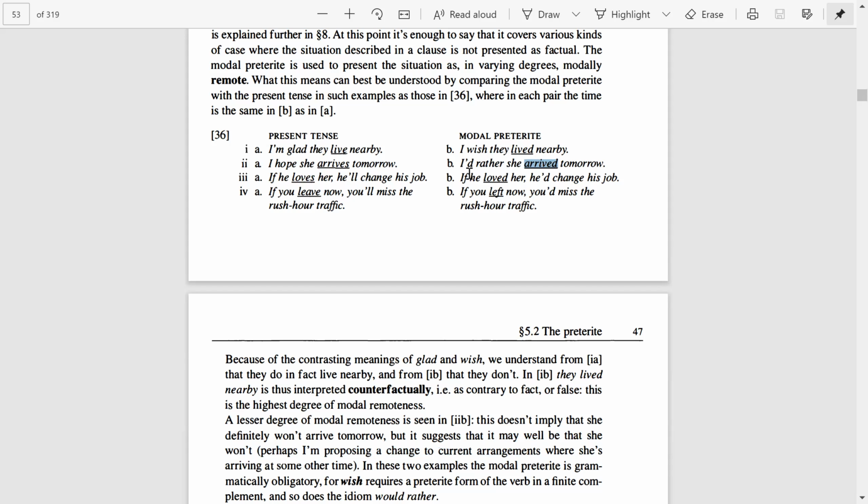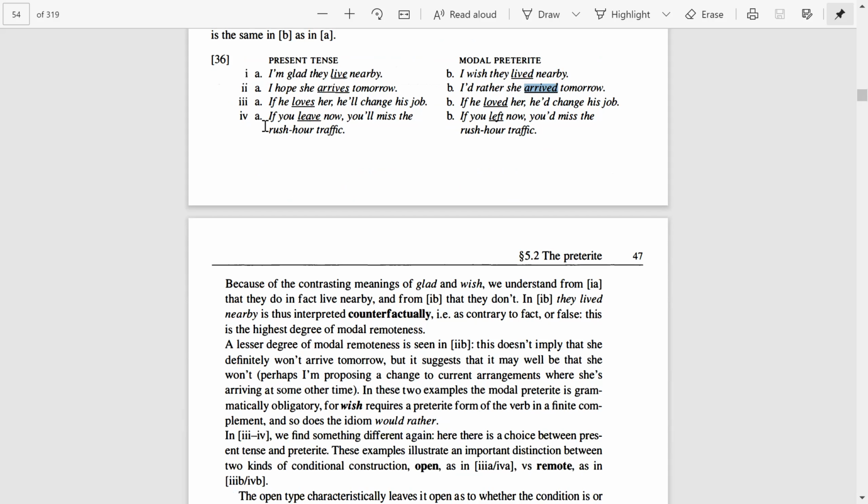Let's discuss third A and third B. If he loves her, he will change his job. If he loved her, he would change his job. And fourth is the same one. If you leave now, you will miss the rush hour. If you left now, you would miss the rush hour traffic. Here we are using conditional sentences. If you have read conditional sentences in your English one course, you must know what is conditional one, two, three, or zero conditional. So this is conditional one.